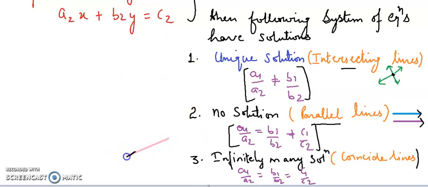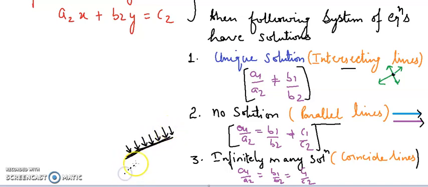When the lines are overlapping, it means the lines coincide. Now students, you can see both lines have infinitely many common points.